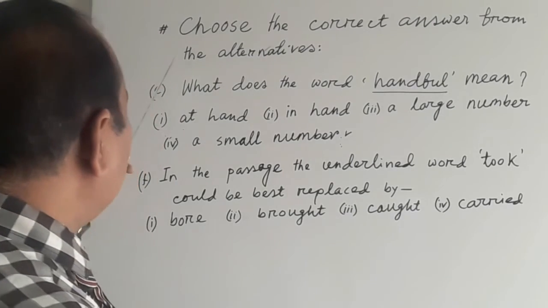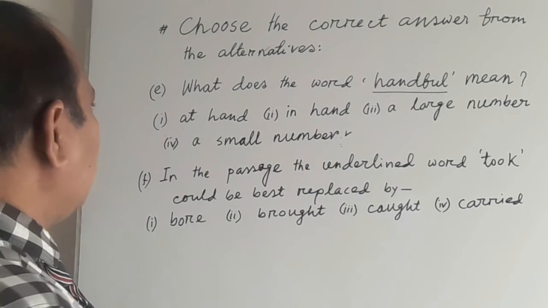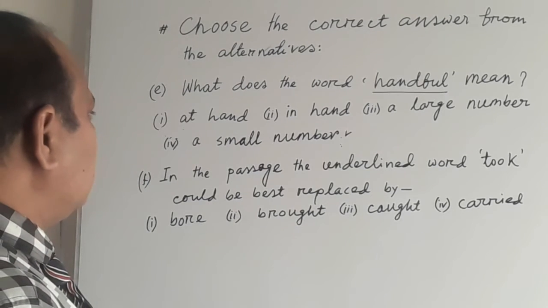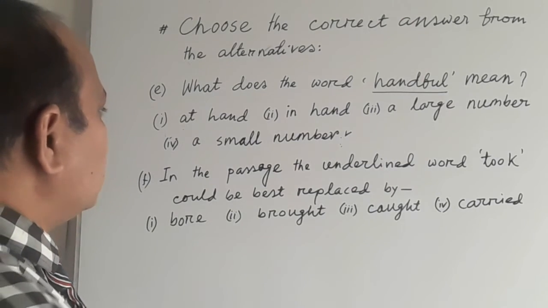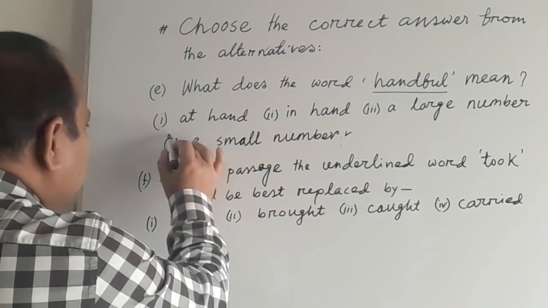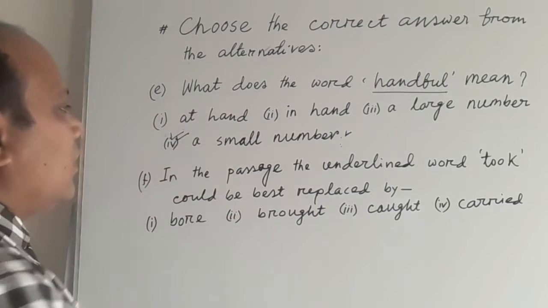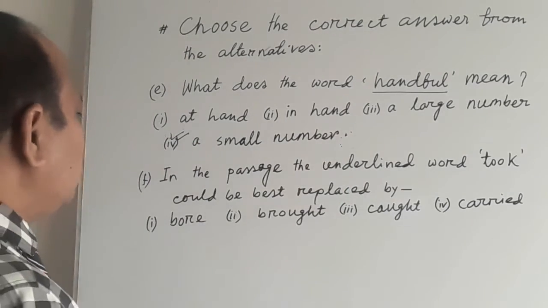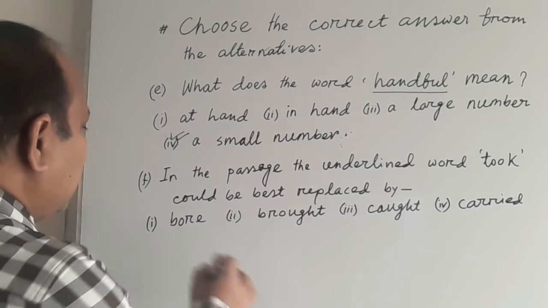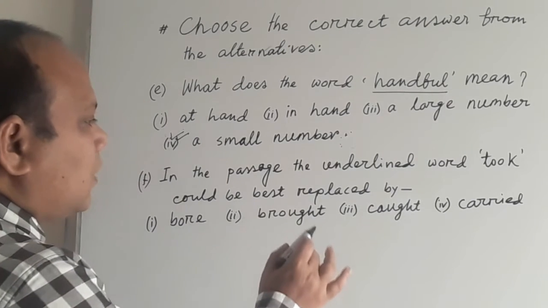My dear students, now MCQ number E. What does the word handful mean? Here, at hand, in hand, a large number, a small number. So we can easily guess the answer would be a small number. Then in the passage, the underlined word took could be best replaced by bore, brought, caught and carried.